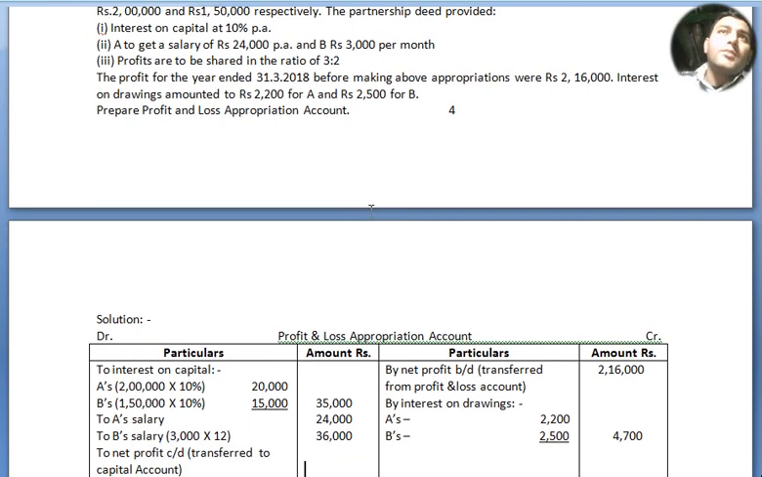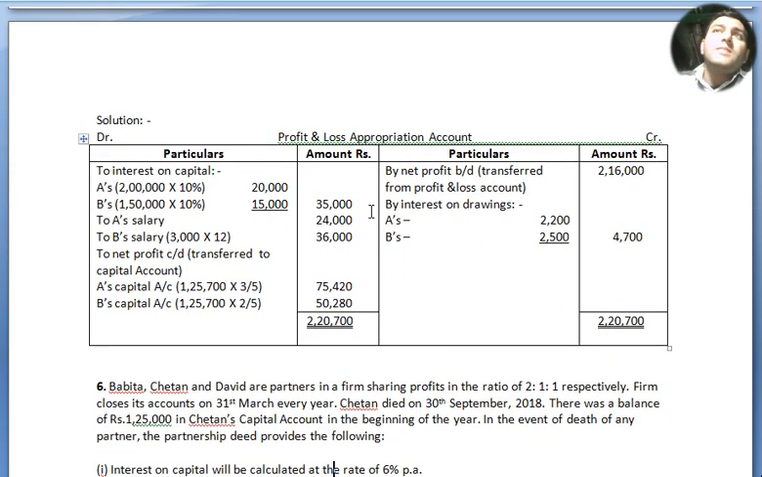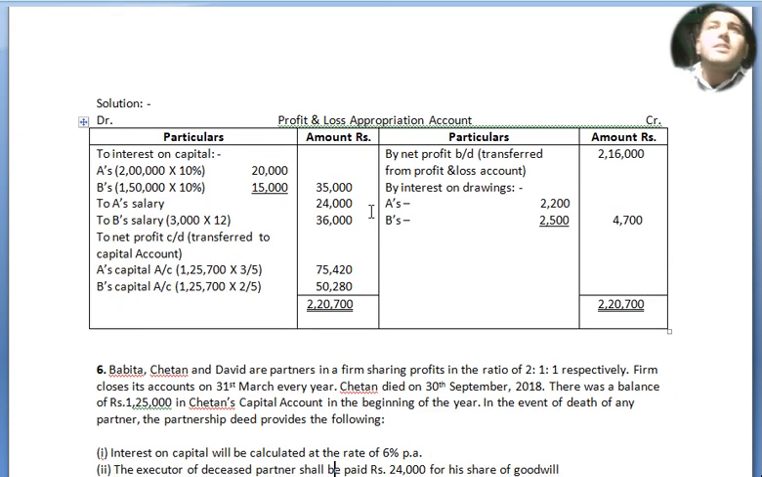And here is our profit and loss appropriation account. It is similar to partners capital account type only. So by balance brought down, transferred from profit and loss account, where we got the profit of 2,16,000. Then by interest on drawings, because interest on drawings needs to be received by the firm from their partners. So 2,200, 2,500, A and B. Total outer column 4,700. Now we move to our debit side.